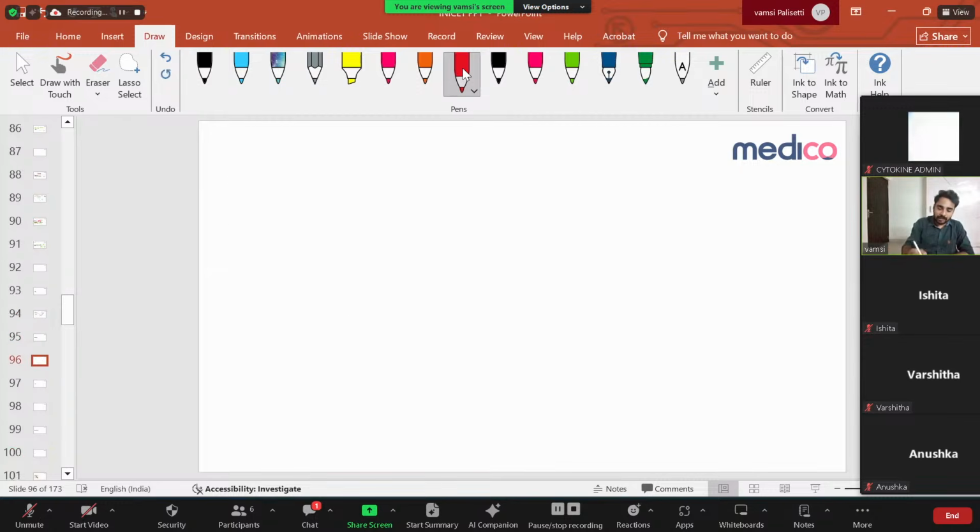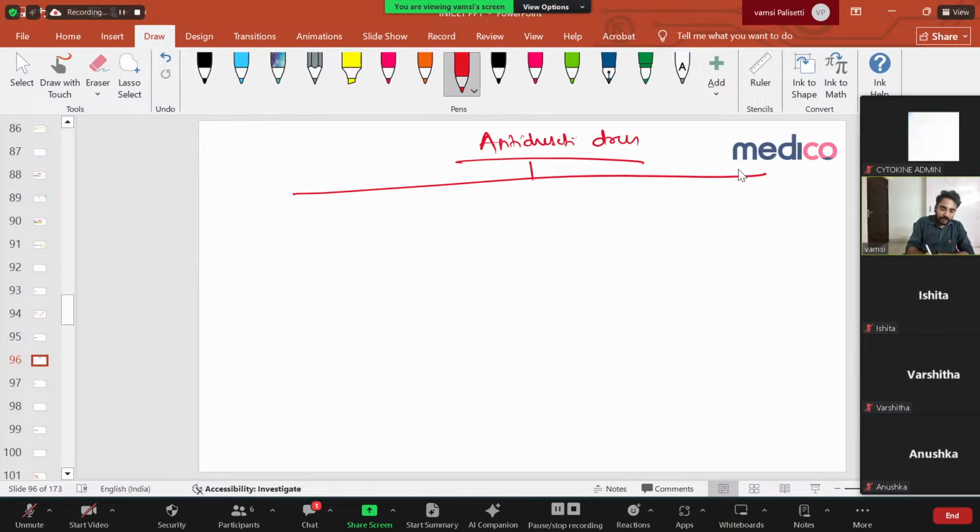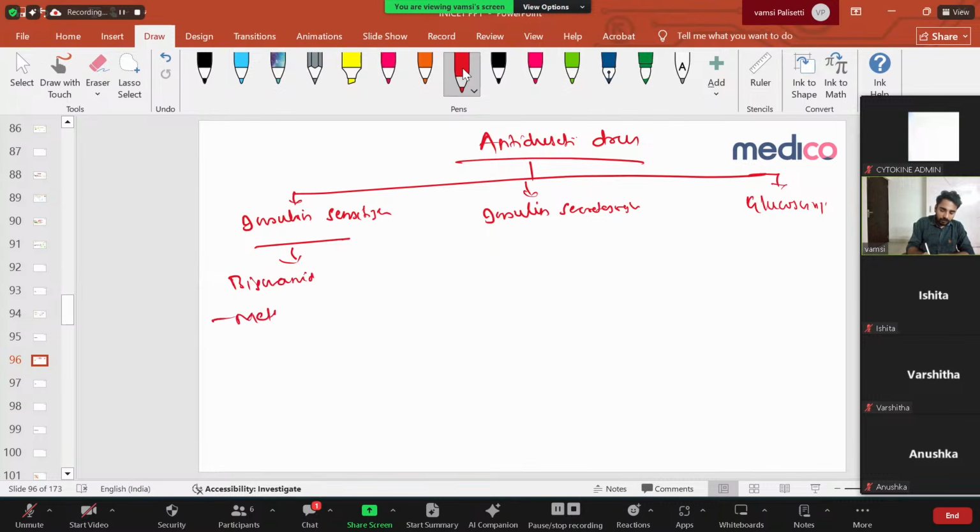So when you see these anti-diabetic drugs, you can classify based on mechanism, simple thing. One is insulin sensitizers, then insulin secretagogues, and then glucosuric drugs. Simple. Insulin sensitizers, you have biguanides, that is your metformin. And insulin secretagogues, you have sulfonylureas, that's your glimepiride, gliclazide, glibenclamide, all these things.